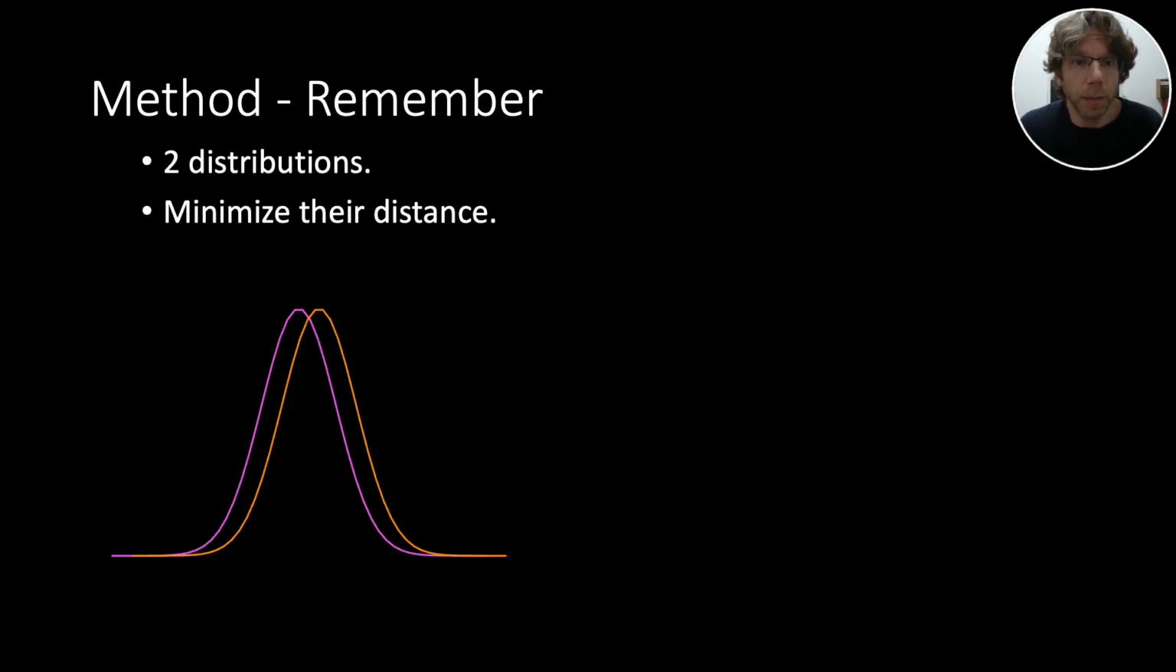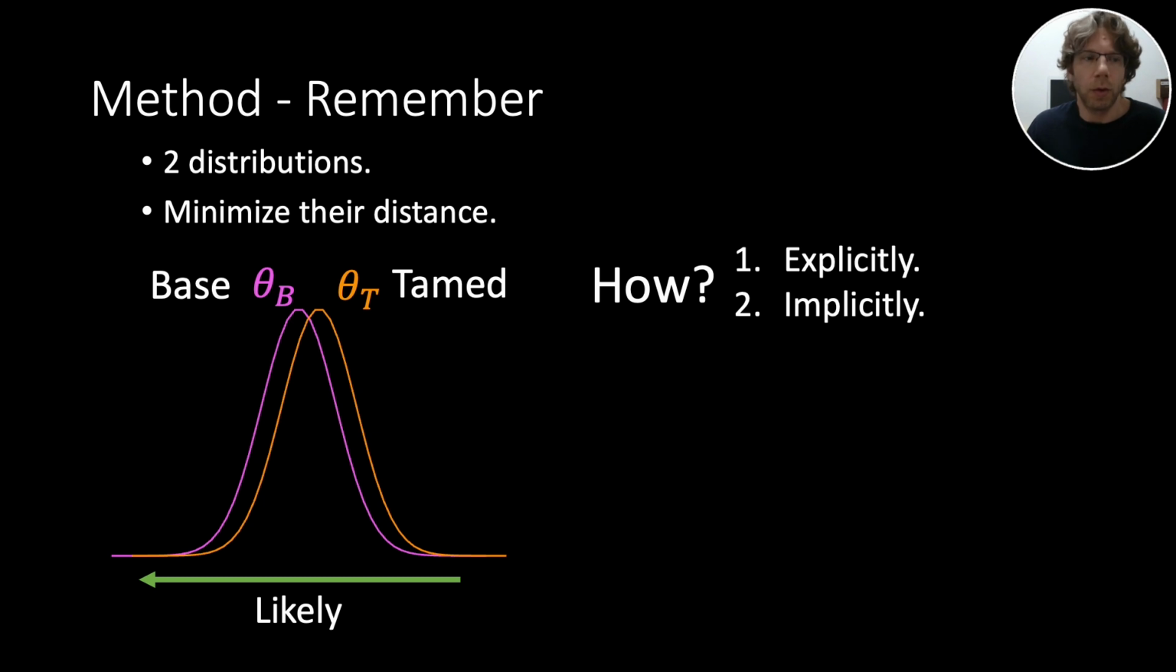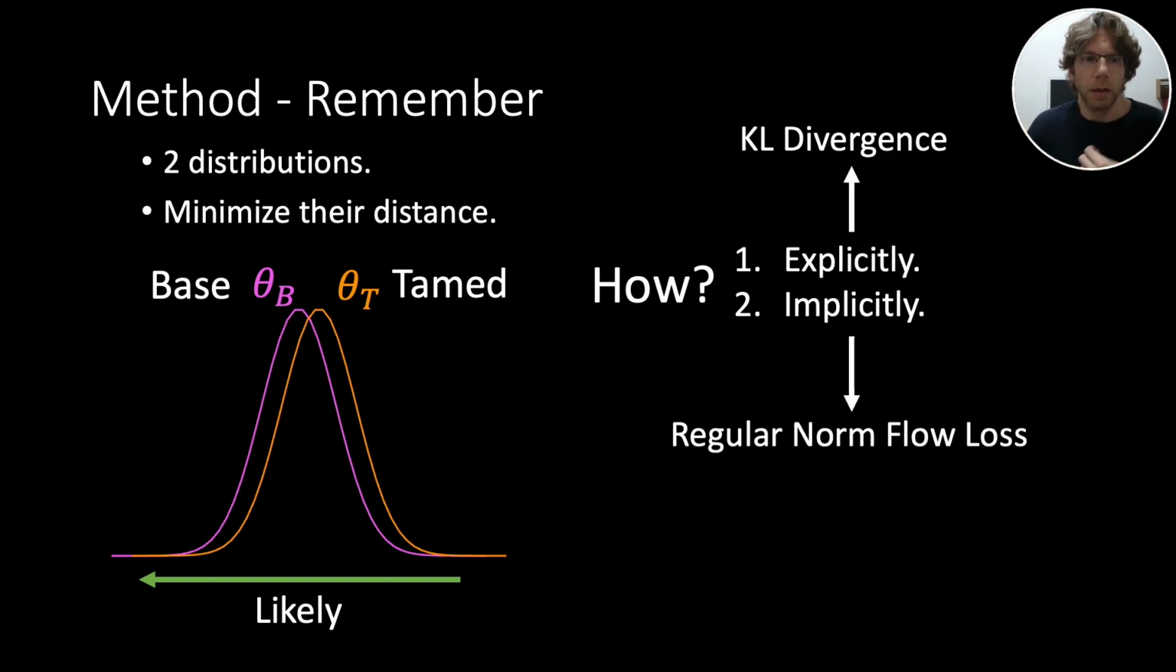Our second goal is to make sure we preserve the output distribution of the original network minus the forget set. So here we have two negative log likelihood curves, one for the remember set on the original base model and the other on the tamed model, which changes throughout the taming procedure. We want the two to be as similar as possible. How do we do that? Using both an explicit method and an implicit method.